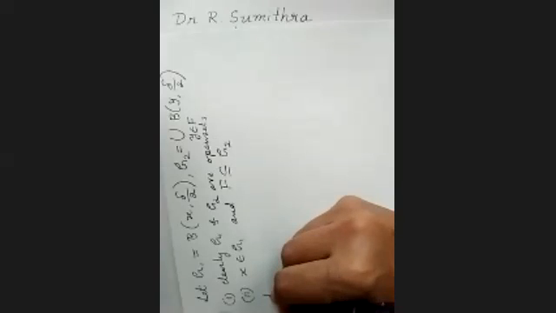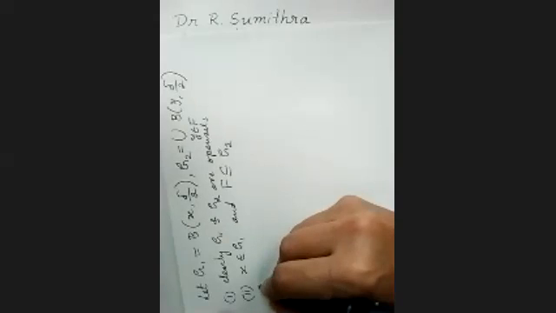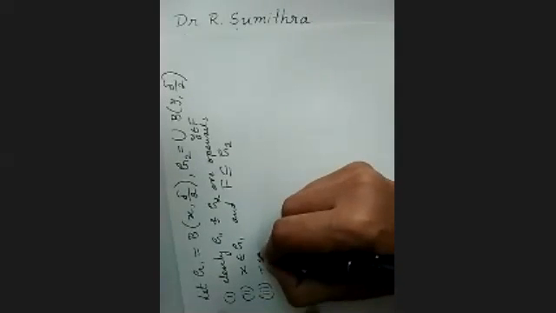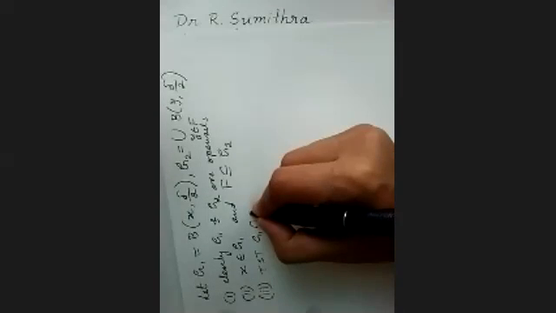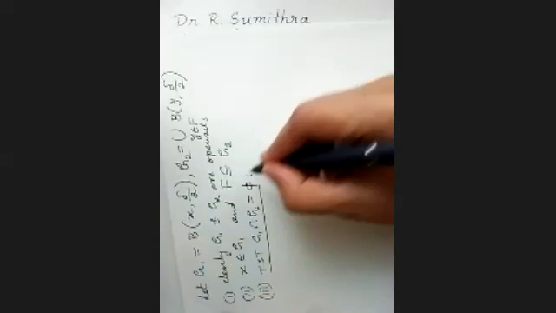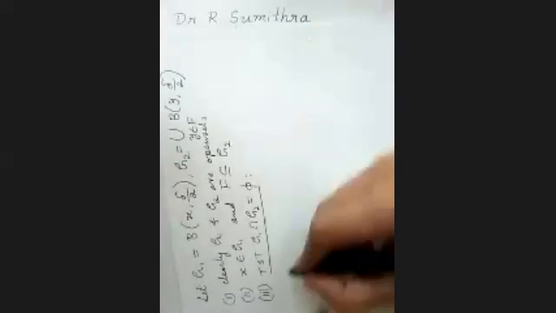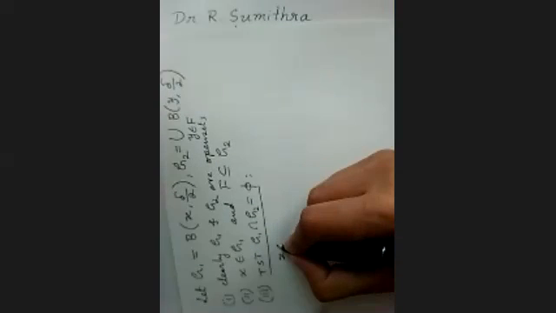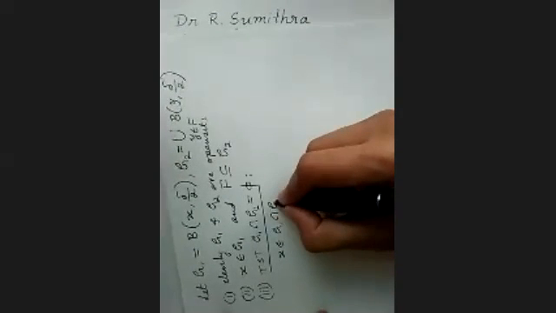Okay, the third property: to show that G1 intersection G2 is null. We have to prove they are disjoint. So suppose it's not disjoint, so let us take some element Z belonging to this.